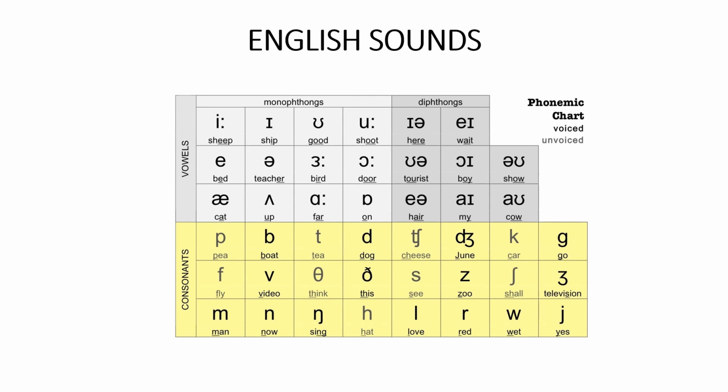And then we have the a sound, as in I, my, and then ow as in cow. There is a difference between this and this. This is ou, this is ow, show, cow. Okay, and that's it for today.